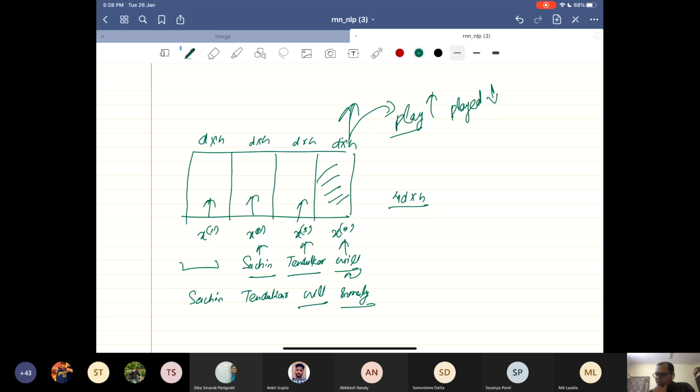And if it sees Sachin at some point, say any cricketer is here, you get a high probability for play if it is coming in the x2 position or x3 position and so on. You have a high probability for play, low probability for other words. That kind of thing you are learning in these matrices. But if you get words in between, everything changes, and even learning is difficult.